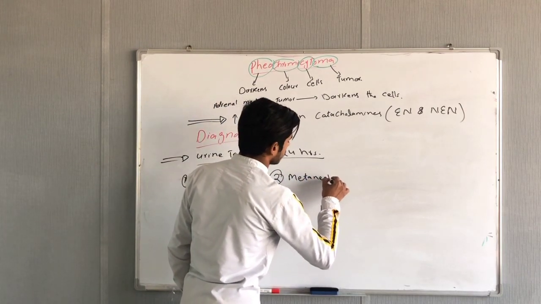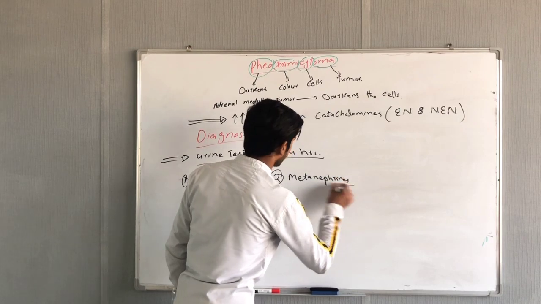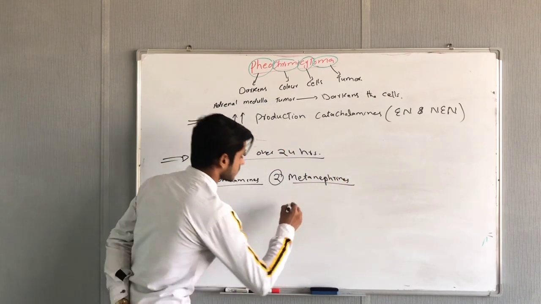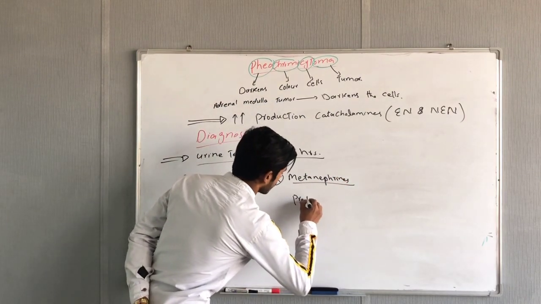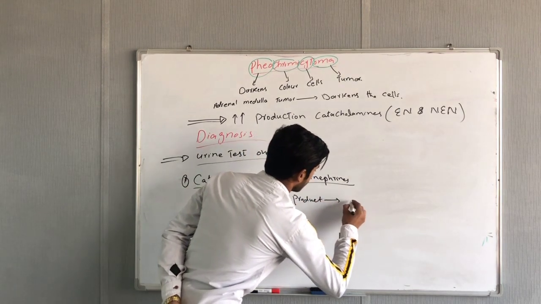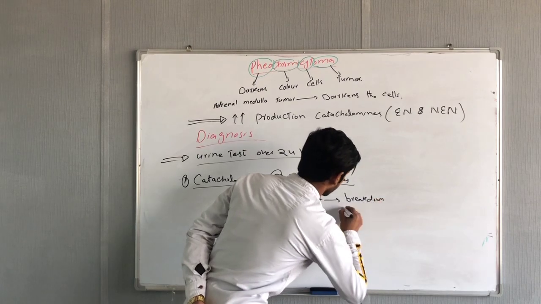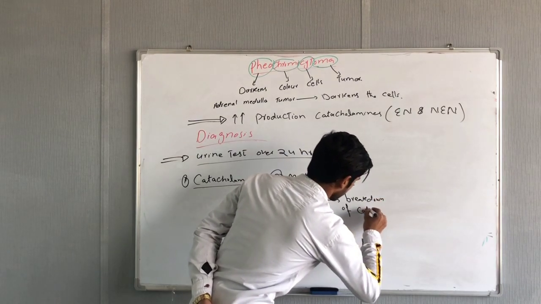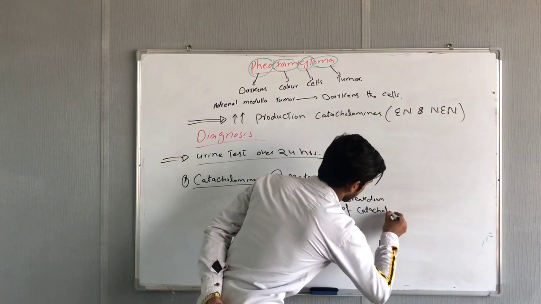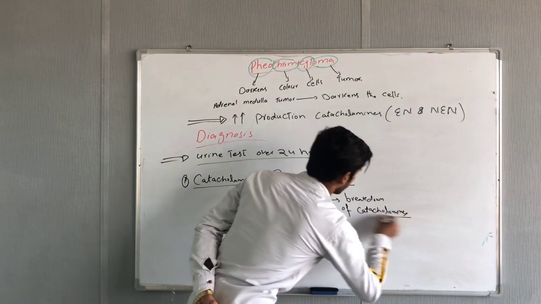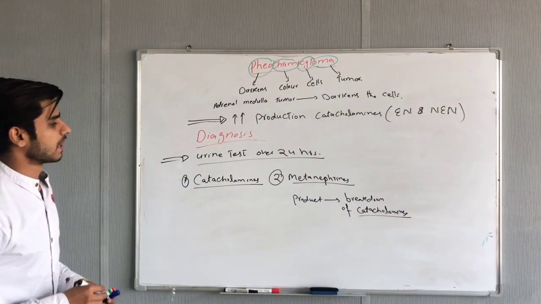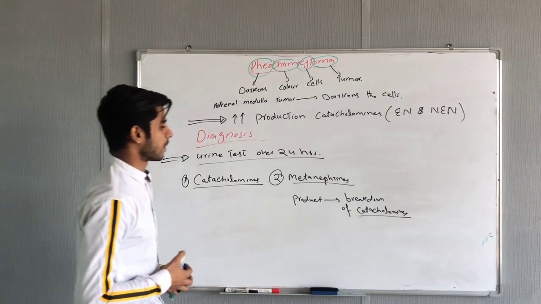First, we must know what these metanephrines are. Metanephrines are metabolic products. These are the products formed by the breakdown of catecholamines. When there is more production of catecholamines, obviously catecholamines will be broken down, and their breakdown will cause the